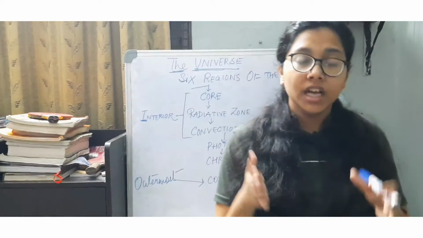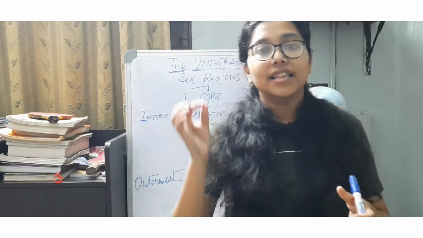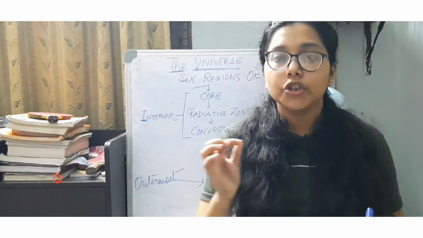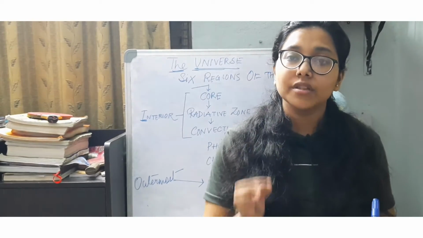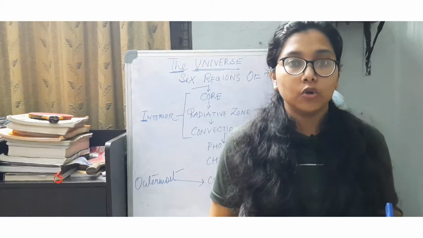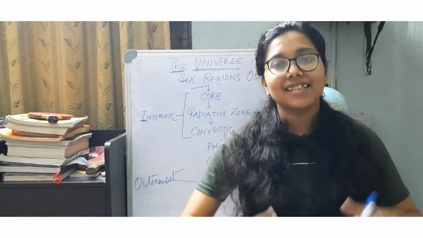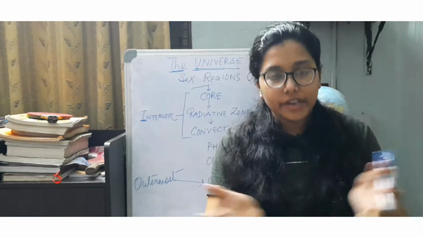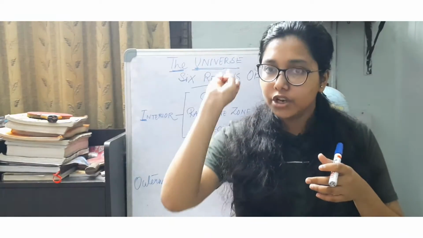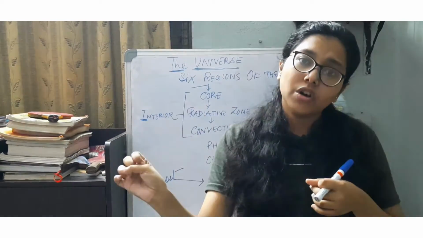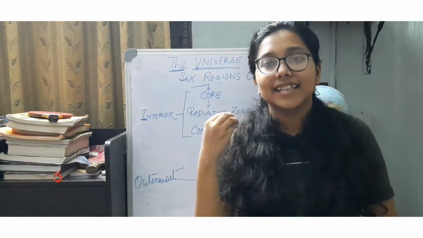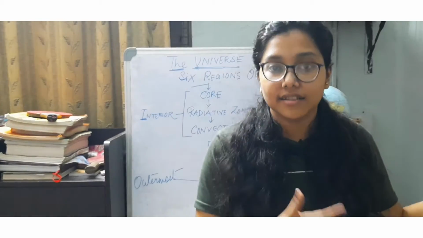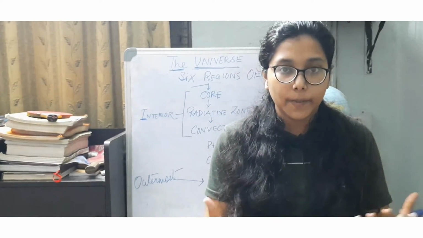I am repeating the question: why does the sun appear so large to us as compared to the other stars, though the sun is not as large as several other stars? I hope you get the question.